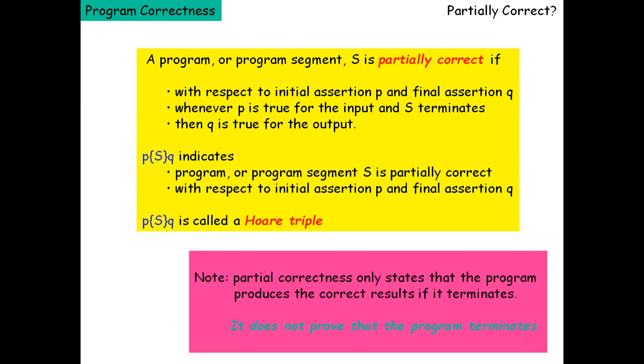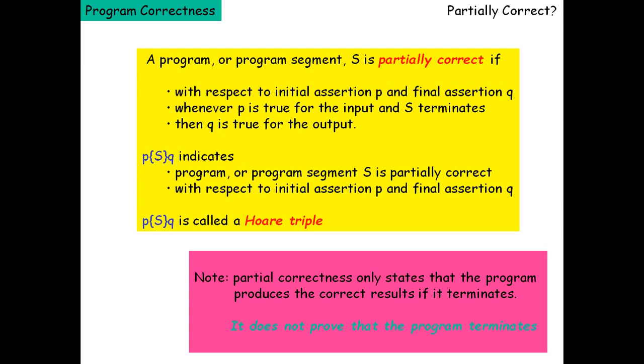This is a very, very important thing to know: partial correctness only states that the program produces the correct result if it terminates. If it terminates, then partial correctness states that the program produces the correct result.